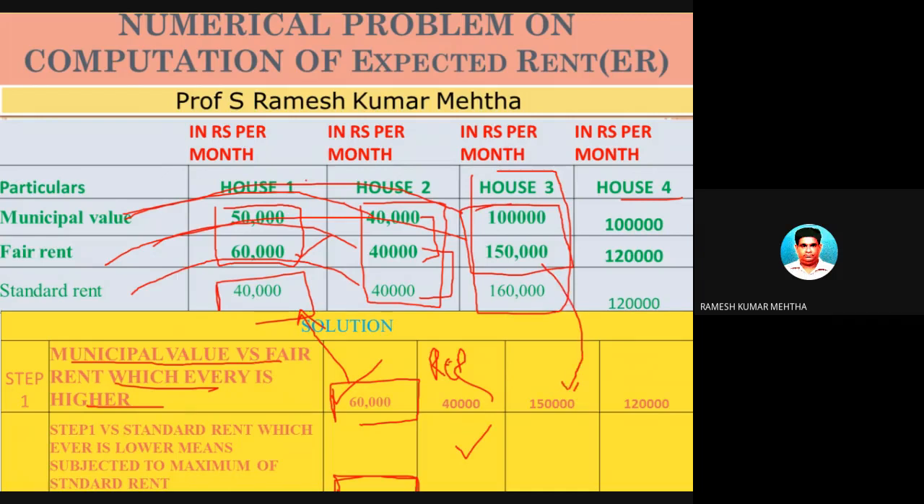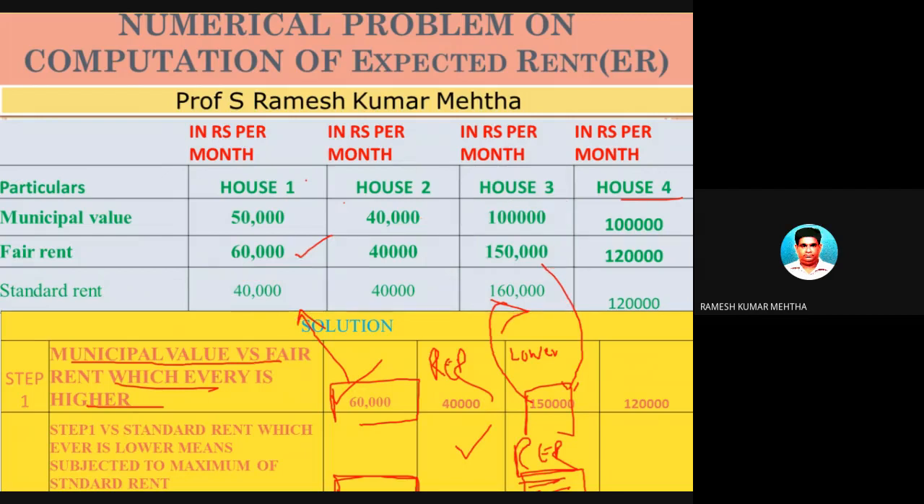Compare this one with standard rent, and whichever is lower. So between 1.5 lakh and 1,60,000, whichever is lower is 1.5 lakh rupees. So this is the reasonable expected rent. That is, if I give this house on rent, this much income should be generated in the form of income from house property. Hope you have understood it.